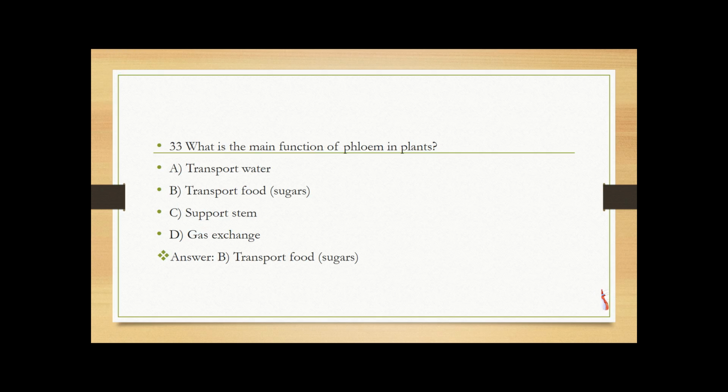What is the main function of phloem in plants? Transport water, transport food, support system, gas exchange. Answer is transport food in the form of sugar. Phloem carries food from leaves to storage organs.